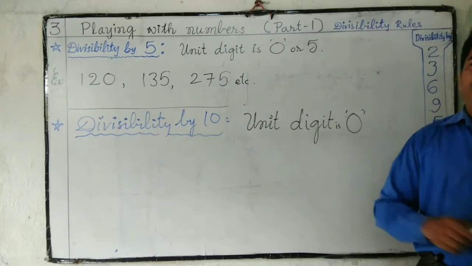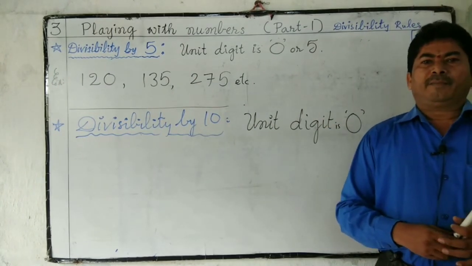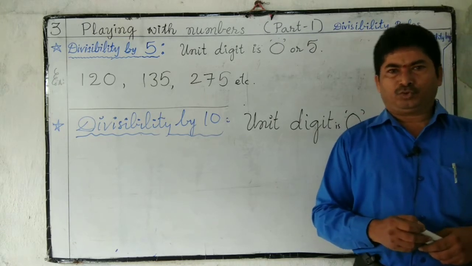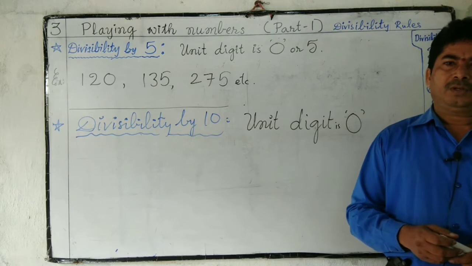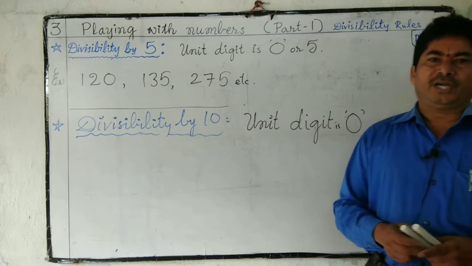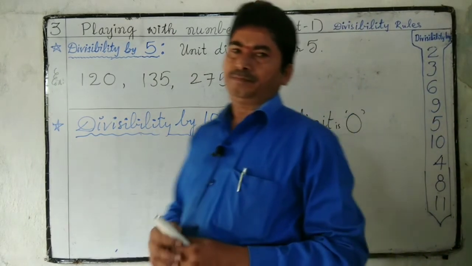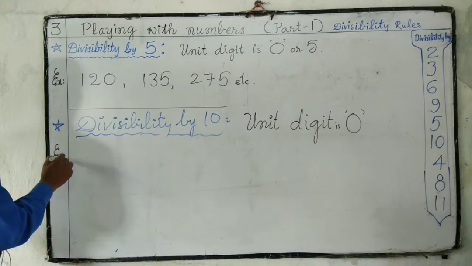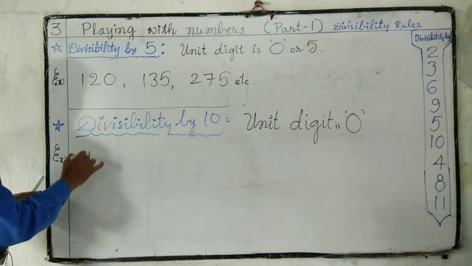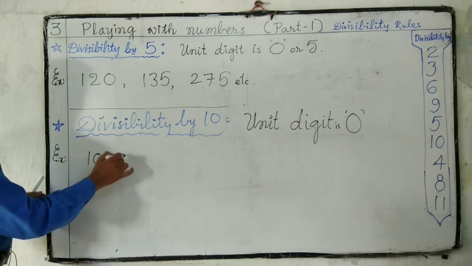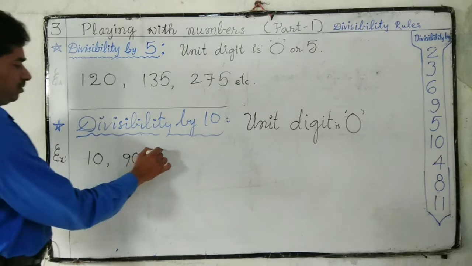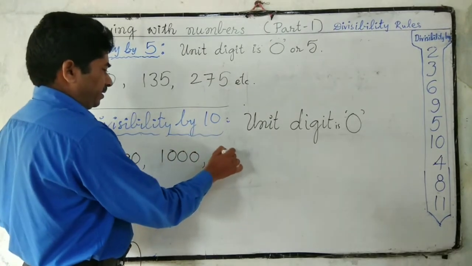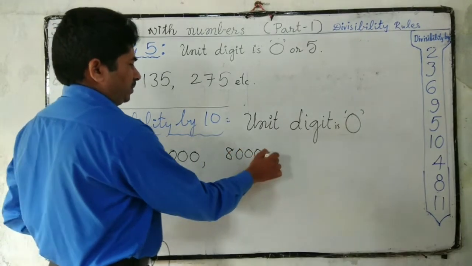Divisibility by 10. If the number has 0 in ones place, then the number is exactly divisible by 10. Ones place means unit digit, unit place. Let us see a few examples. 10, 90, 1000, 8000, etc.